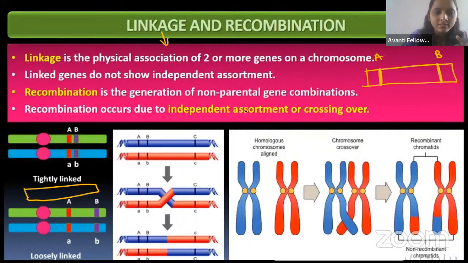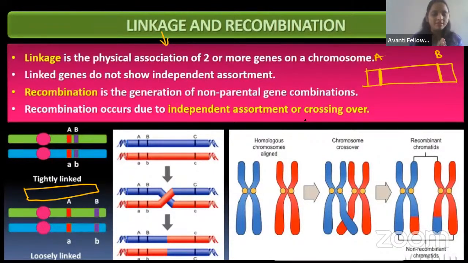No, they will not show the law of independent assortment. So in linked genes, the chances of recombination are very less.